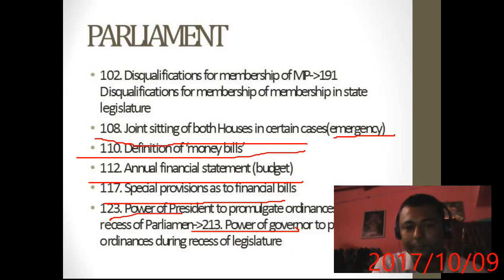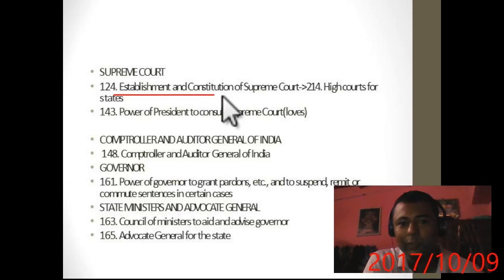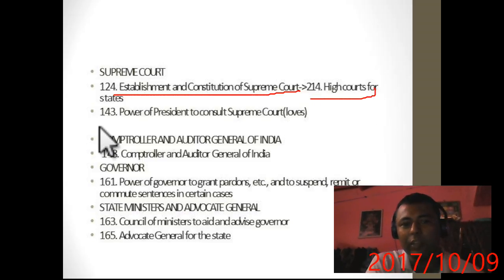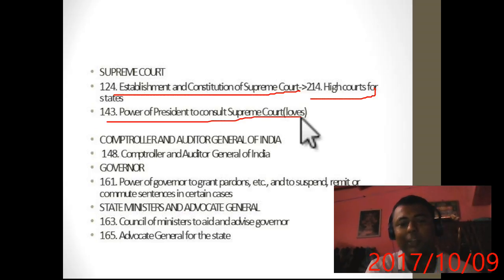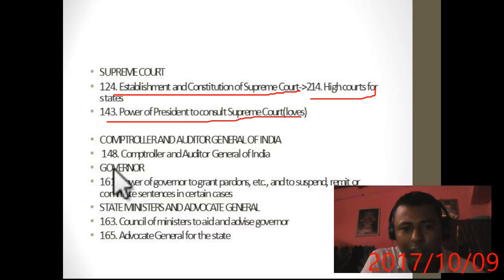Okay, now let's move on. Supreme Court, again establishment and constitution of the Supreme Court. After 110 we just have to add 90. Now 214, High Courts for the states. 143, power of the president to consult the Supreme Court. 143 means I love you, meaning the Supreme Court and the president love each other, so the president can consult the Supreme Court. It is a trick to remember. Now CAG, 148, there should be a CAG. 161, power of governor to grant pardon.